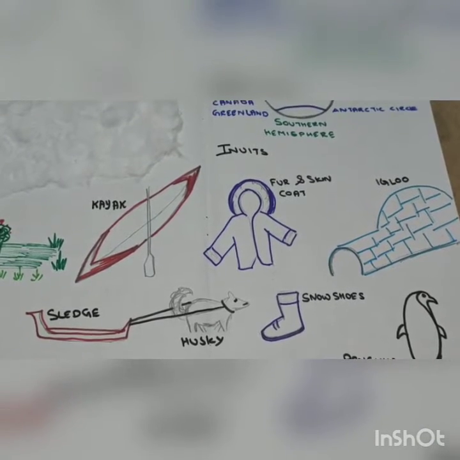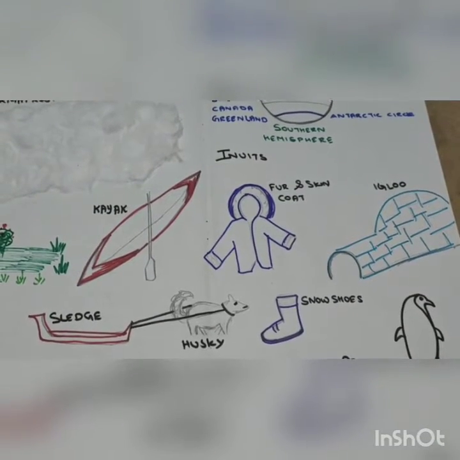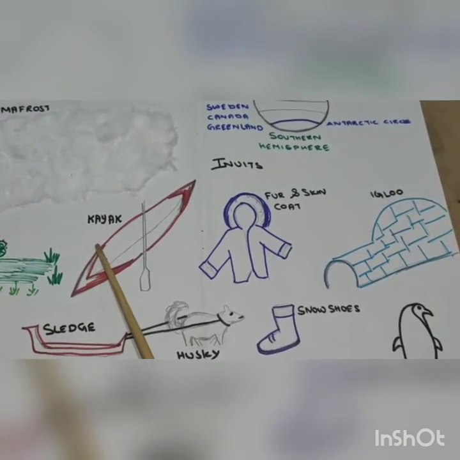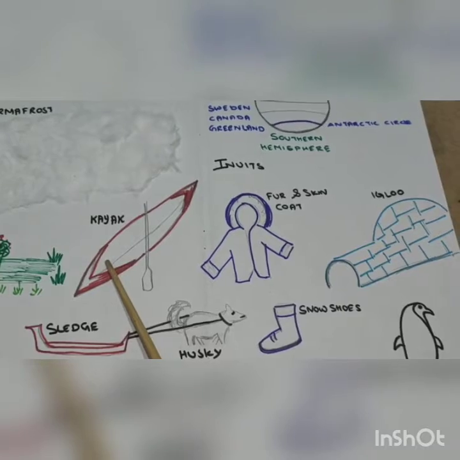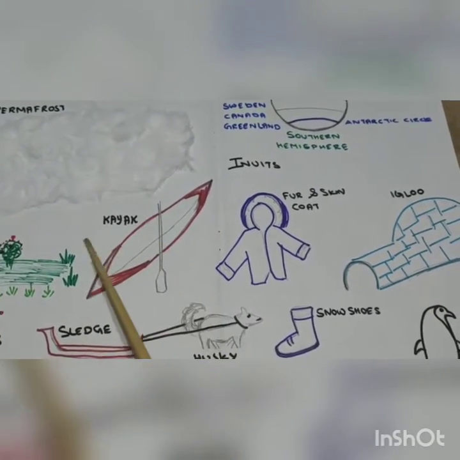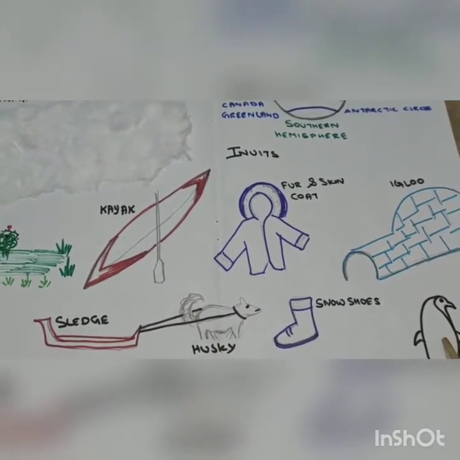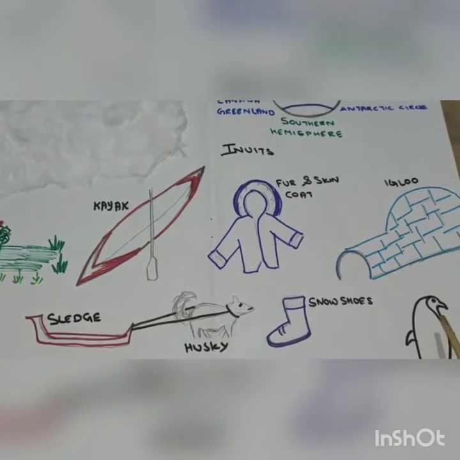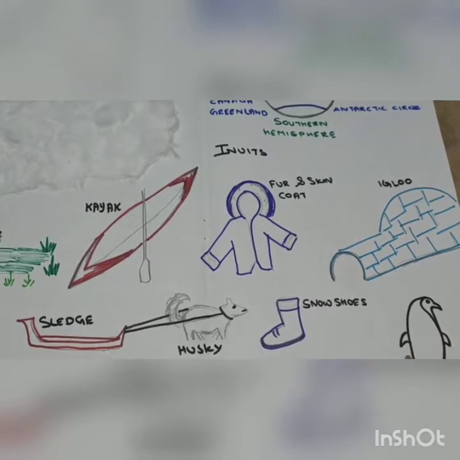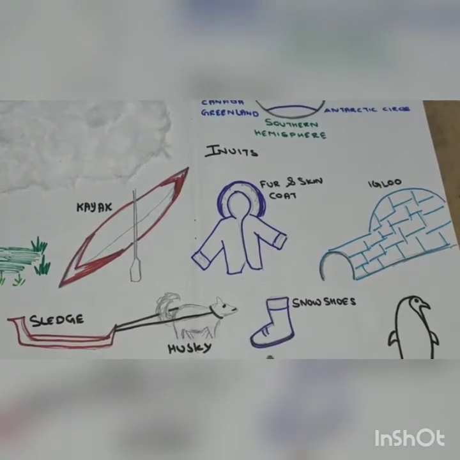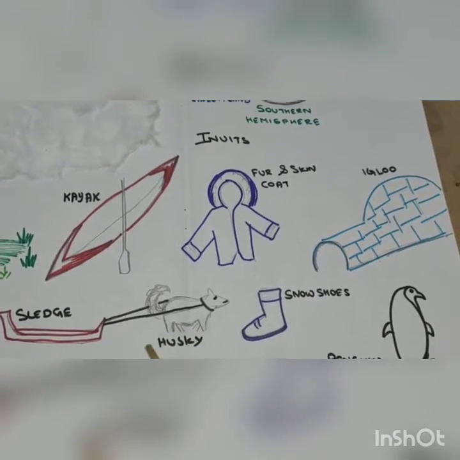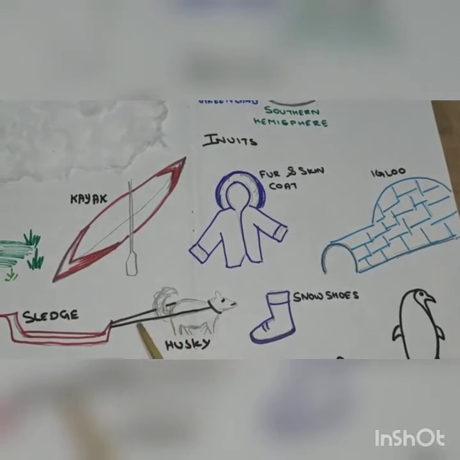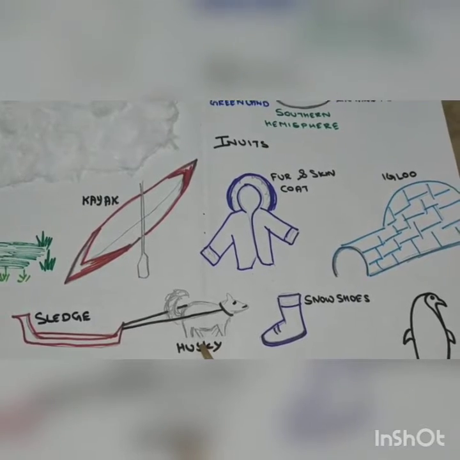Now coming to the animal life. Since this region is always frozen and very cold, normal animals without thick fur cannot survive here. Only animals with thick fur and thick fat can survive, like the penguins, polar bear, muskox, seal, walrus and the husky. Husky is a type of dog. It's a breed of dog with thick fur.